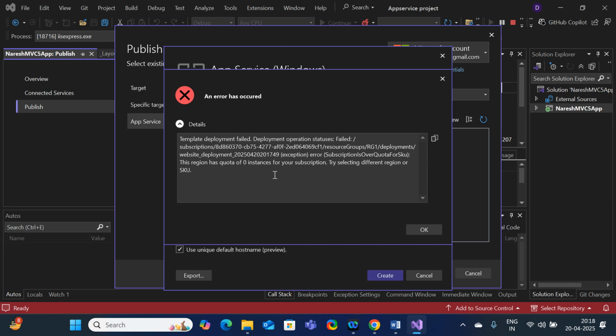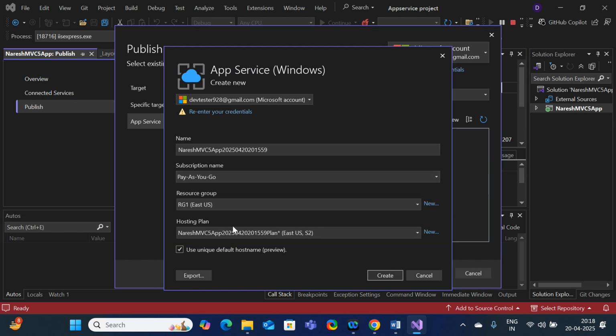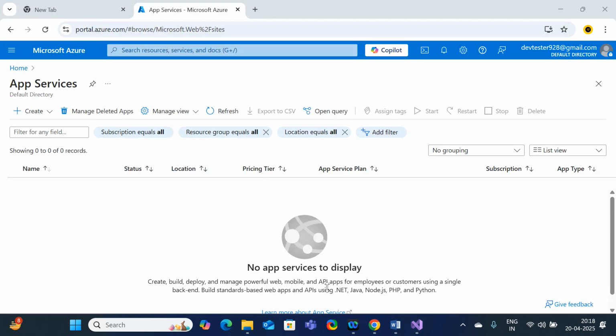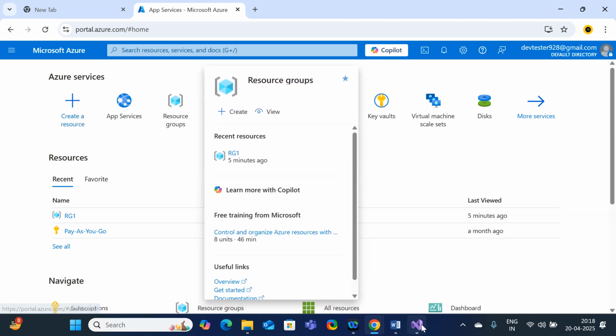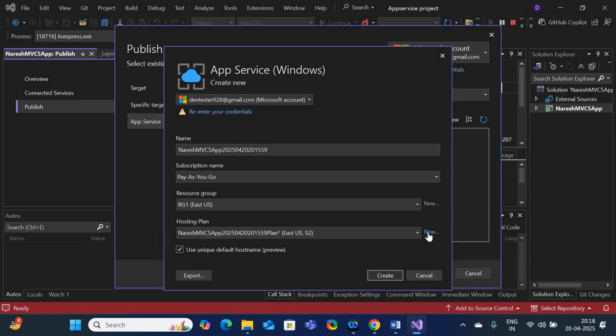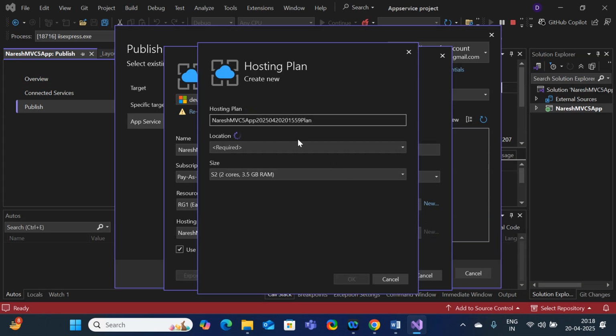This region has a quota of 0 instances for your subscription. So I am getting this error, and I need to change the region. I am going to create the new plan in another region.